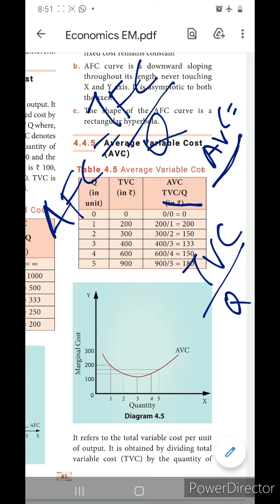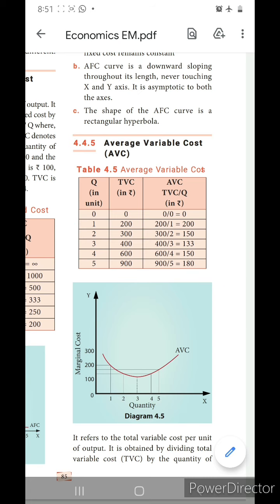Okay, here they have given this tabular column. From this tabular column you may know that when the quantity is 0, TVC is also 0. As I already said, the total variable cost won't be anything there. It remains 0 only when the quantity of output is 0.